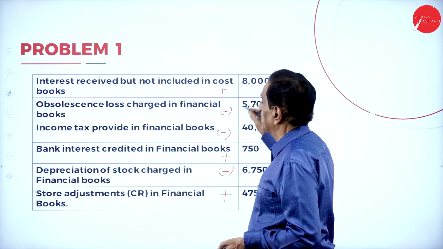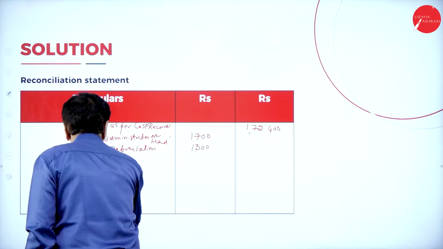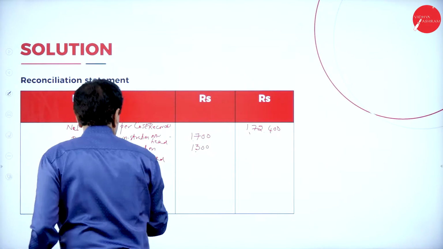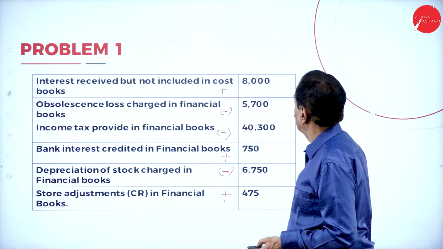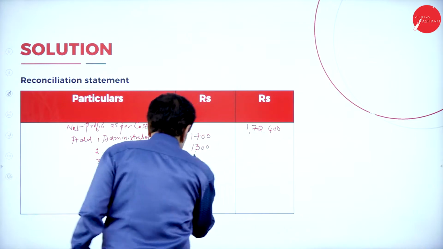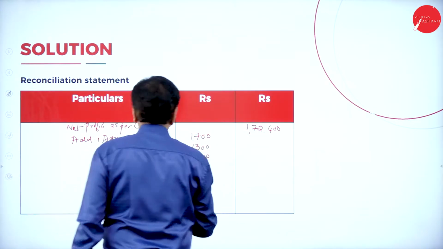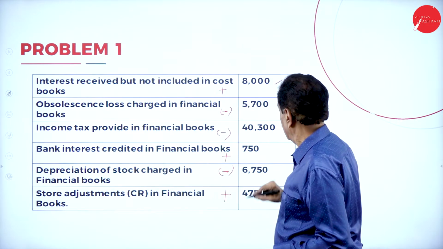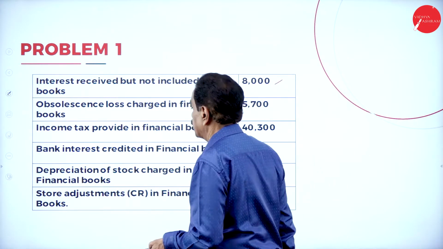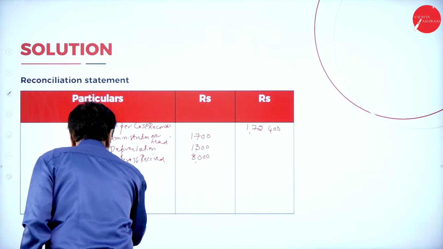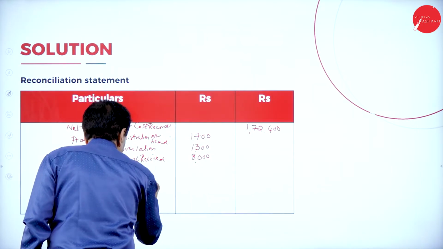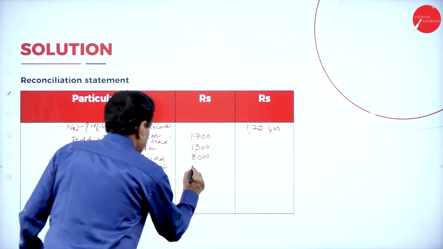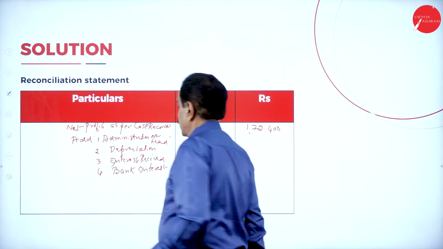Next, interest received, 8,000. Then bank interest, 750.